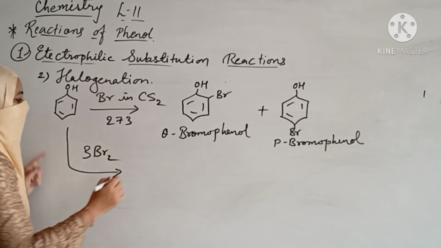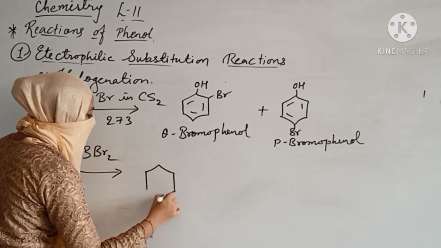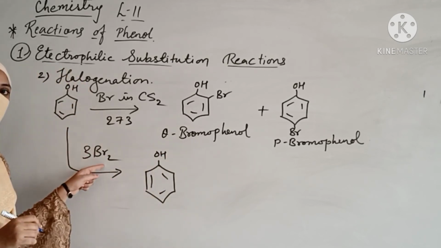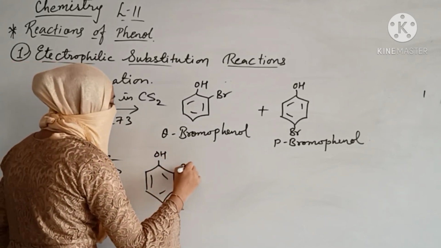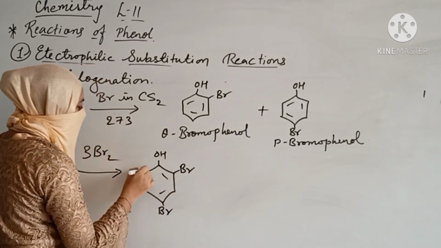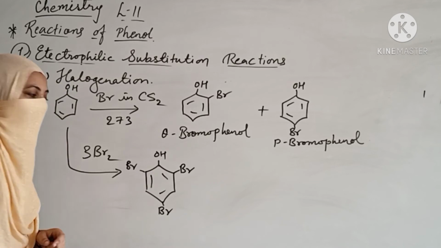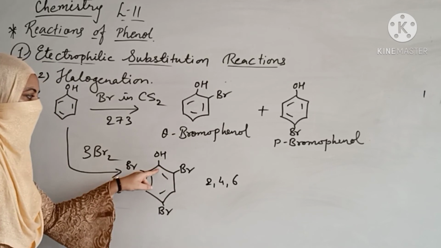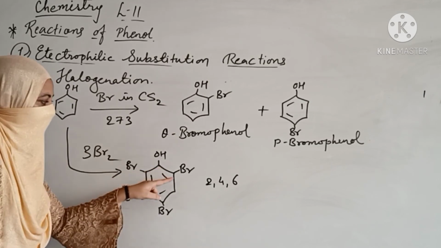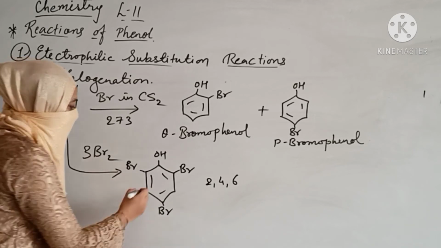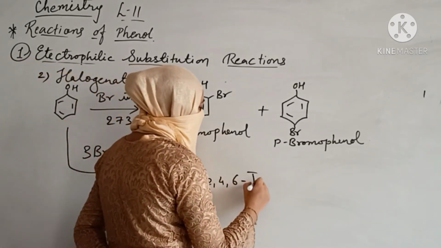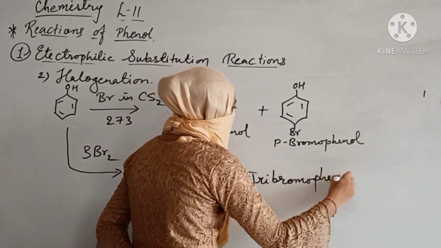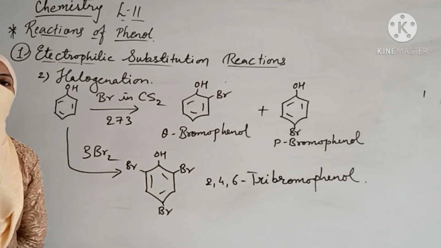So what is going to happen? You are going to take your actual benzene along with your OH. Same thing happens. As it is more in the quantity, you will be having bromine on 3 places, that is both the ortho positions and one para position. How do we name it? Again 2, 4, 6. Your OH carbon is your carbon number 1, then 2, 3, 4, 5 and 6. So you are having 2, 4, 6 tribromophenol.